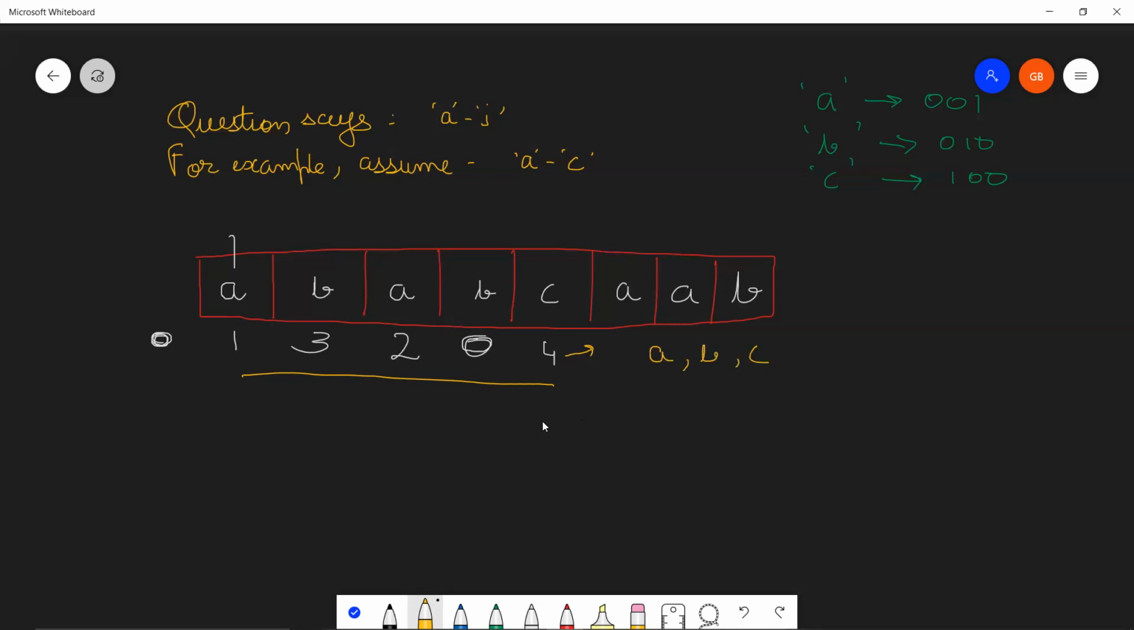Let's first see what happens, and then we'll understand why we are doing this. So 100, I'm going to XOR it with each occurrence: 001, 010, and 100. Let's see the result that we're getting. Here we'll get 101, here we'll get 110, and here we'll get 000. These two are inconsequential to us. We are going to focus on the fact that